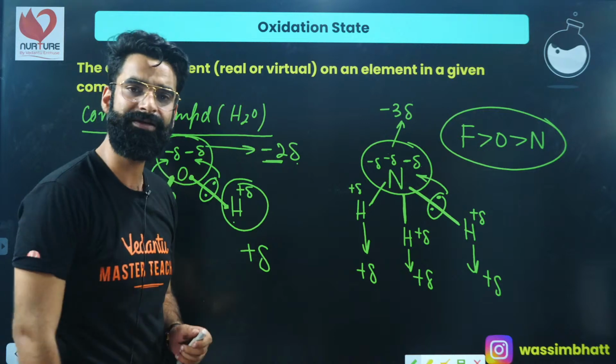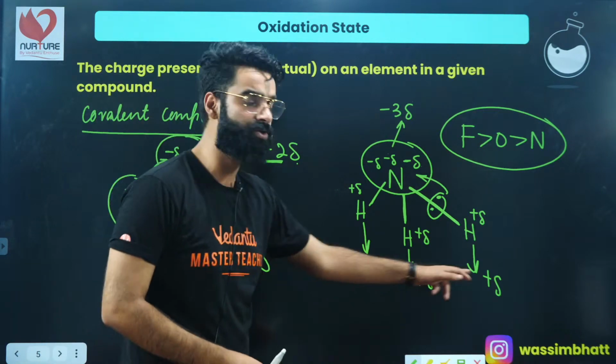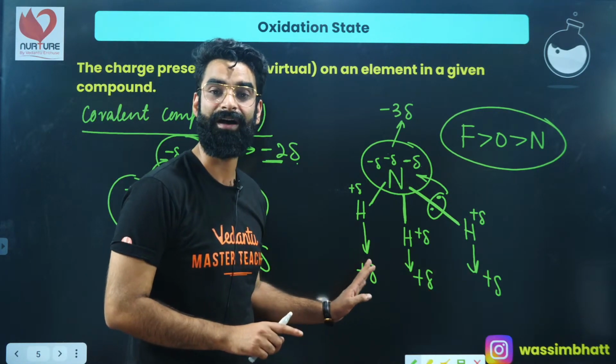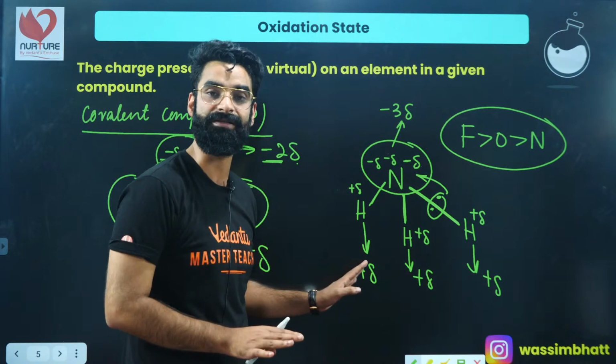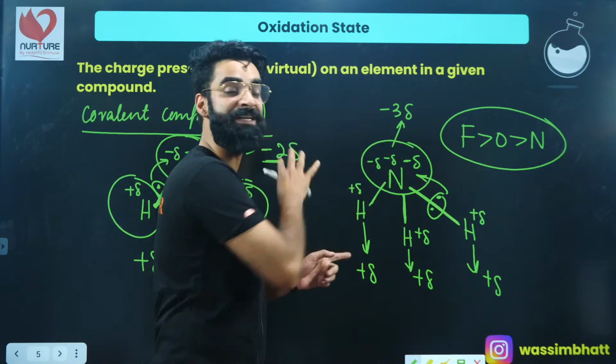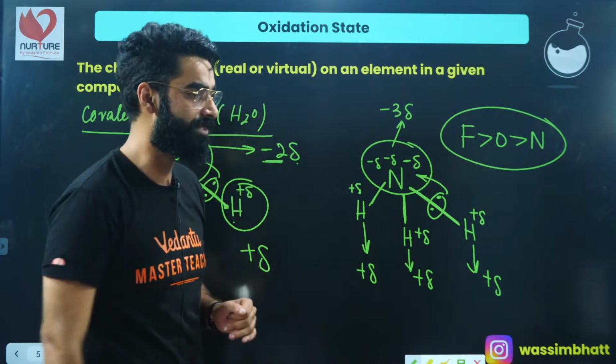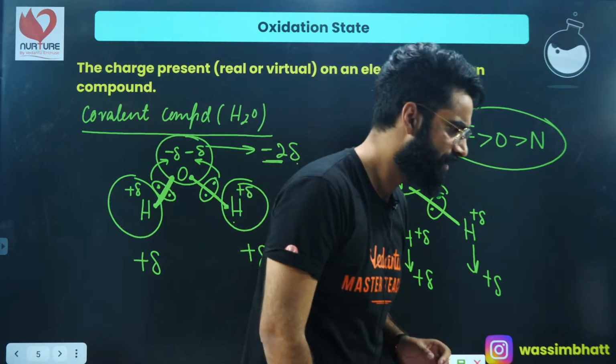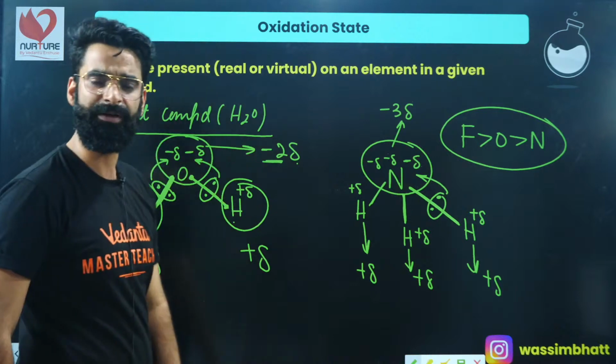That's it, right? So if I ask you, are these actual charges? No, these are not the actual charges. Are these real charges? No, these are not the real charges. Are these virtual charges? Yes, these are virtual charges. They seem to be present on the atoms. Due to what? Due to electronegativity differences, right? I'm sure it's clear to everyone, right, people?